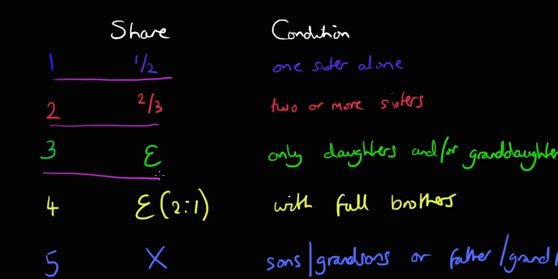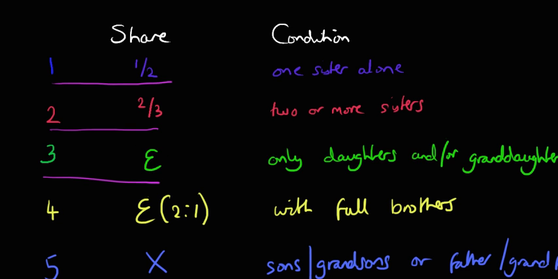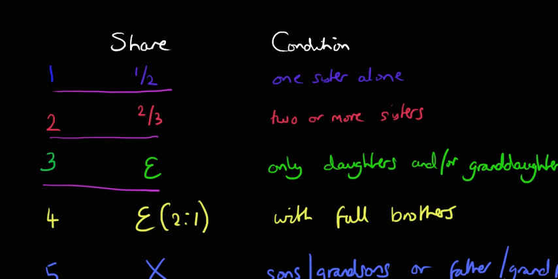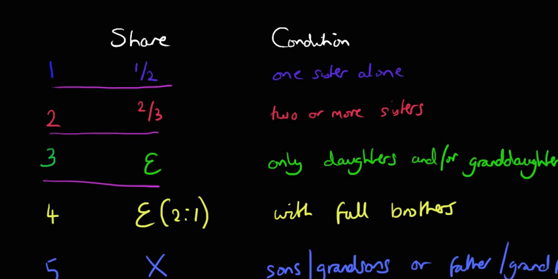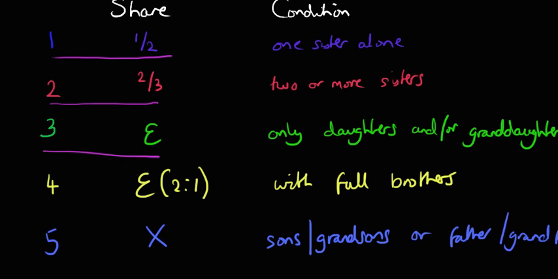The next share is when there are daughters or granddaughters. If the full sisters inherit with either one daughter or more, or a granddaughter, or a combination of daughters and granddaughters, then the sister will get the remainder. And this is quite an unusual case, where a female is also a residual beneficiary.